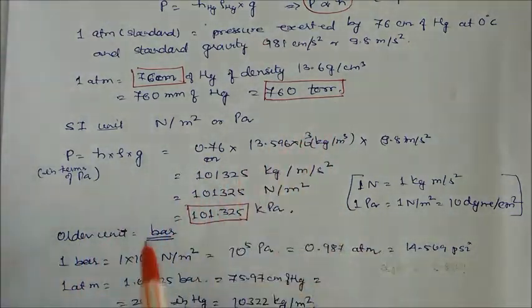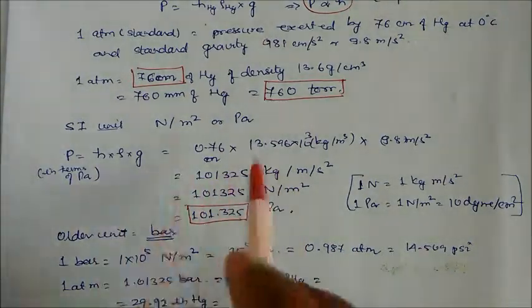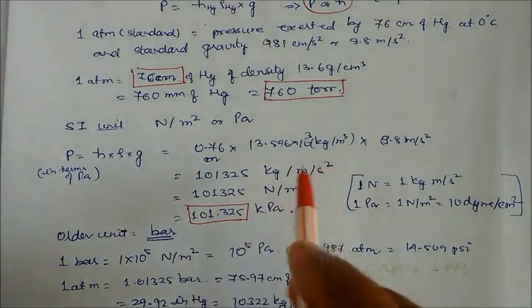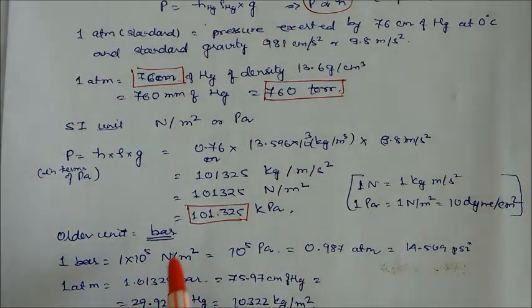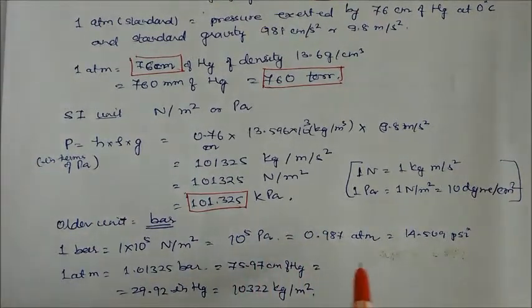So these four will be used in most of the cases in the numericals. You have to keep these values and remember them. Bar is the older unit. 1 bar is 10 to the power 5 Newton per meter square, that is 10 to the power 5 Pascal, or you can say 0.987 atmosphere. Another old unit is PSI, where 1 bar is equal to 14.509 PSI.